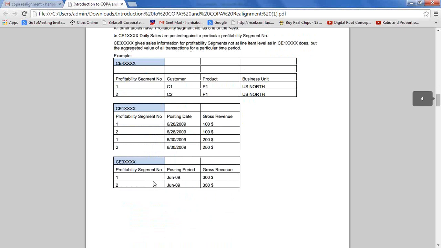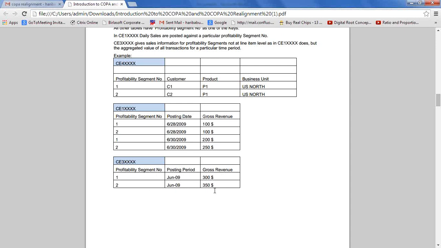If you see the CE3 table, CE4 only builds the segment numbers. In CE3, along with the segment number, the system will show the values also. Values will also be stored in this table. Here June 2009, this is June month. That means total segment number 1 values: this is $100, here $200. That means segment 1 is $300. Segment 2 is $350.